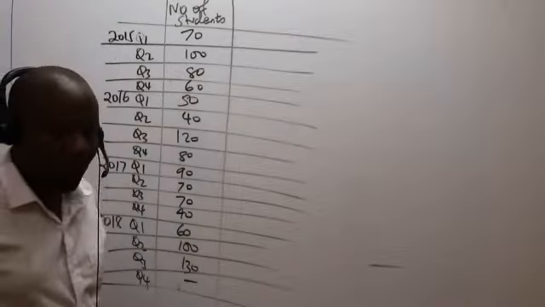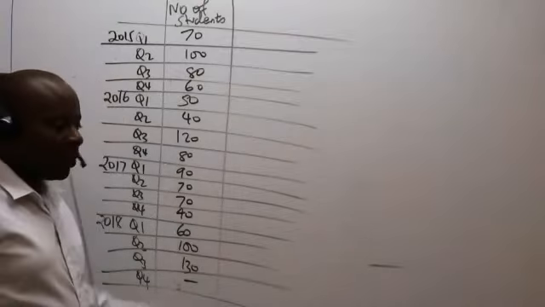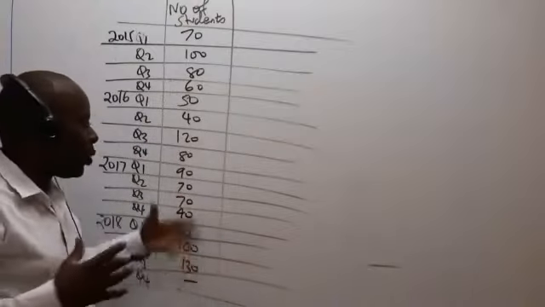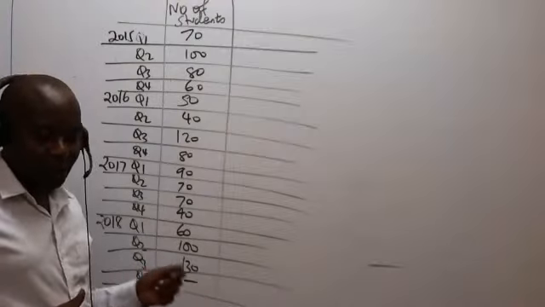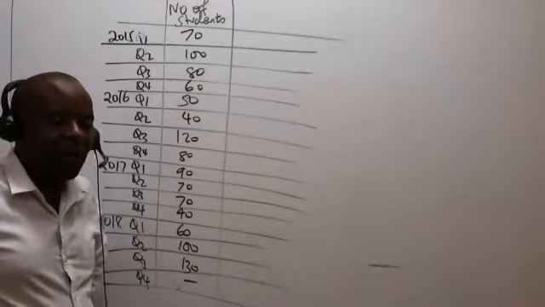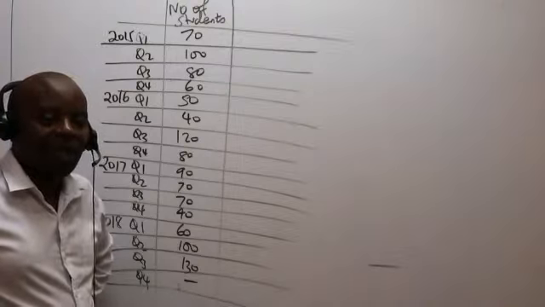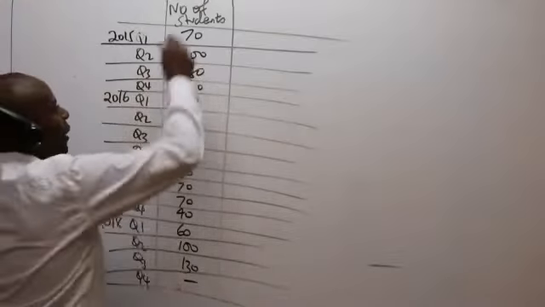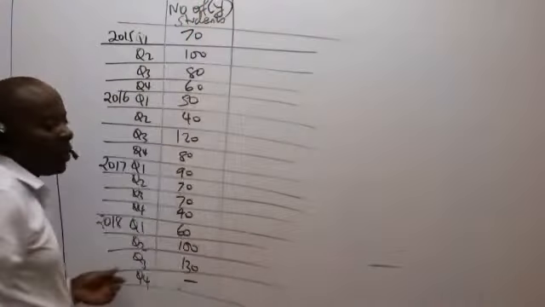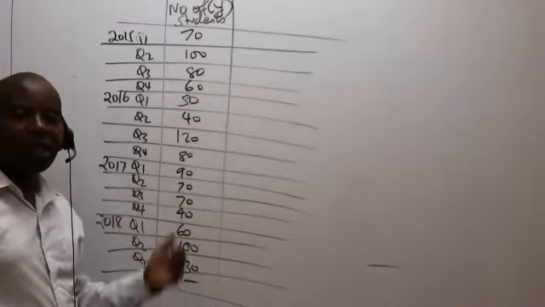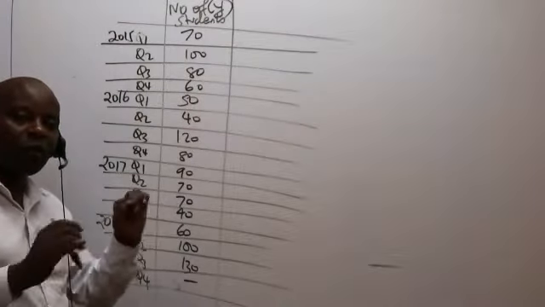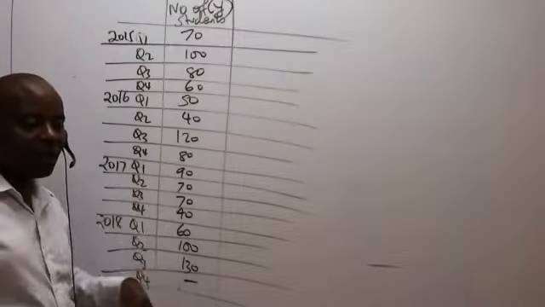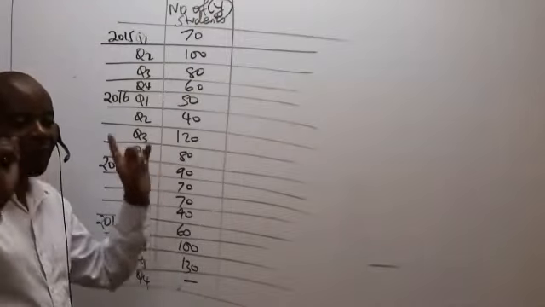Now, ladies and gentlemen, I would want you to, first of all, write down whatever we have here. It was given to me in form of a table that I've been able to capture in a column. So then what I would want to do right away is to analyze my number of students. This number of students basically is my time series, because number of students will always fluctuate as per the time.